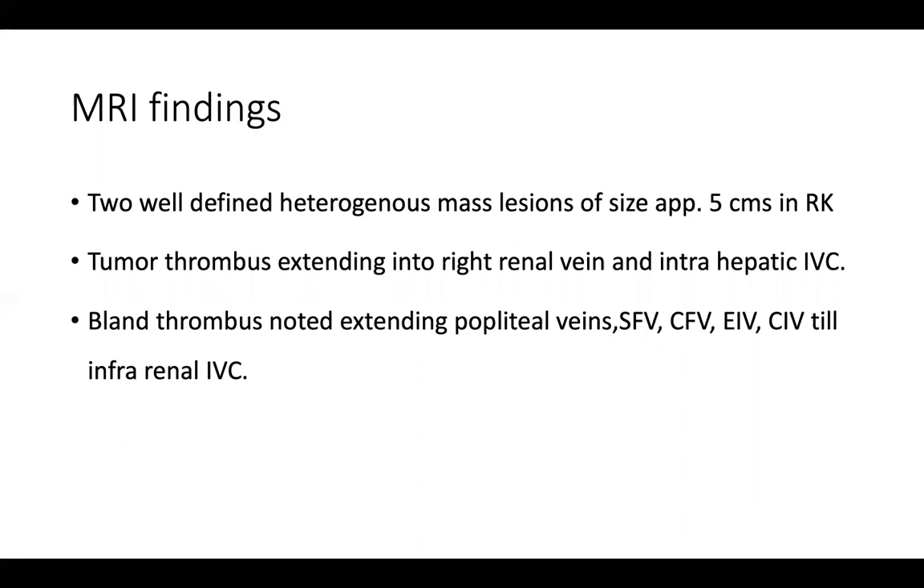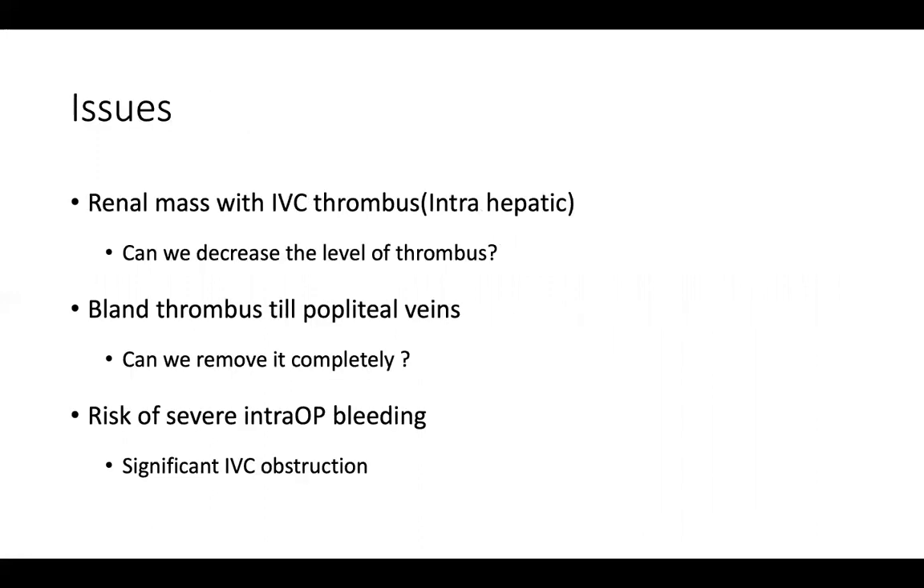So now the issues in this case are the renal mass with an IVC thrombus, which is extending into the intrahepatic region. Now, can we do something to decrease the level of the thrombus? That is one question. Of course, pre-op angioembolization can help in decreasing the level of thrombus because it decreases the vascularity of the thrombus. The other issue is the extensive bland thrombus, which is there till the popliteal veins. So the issue is, can we remove it completely?